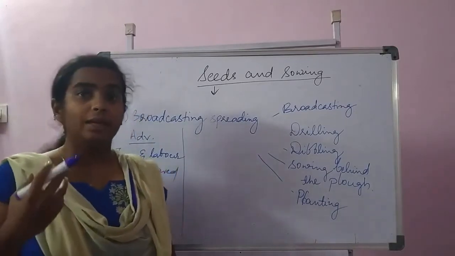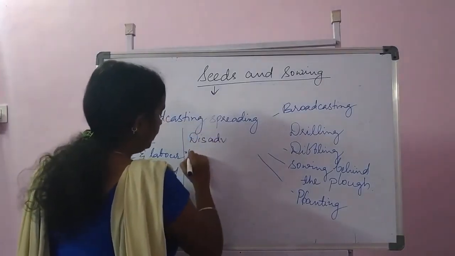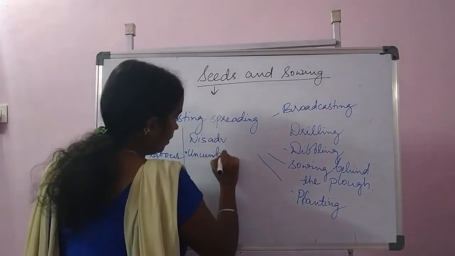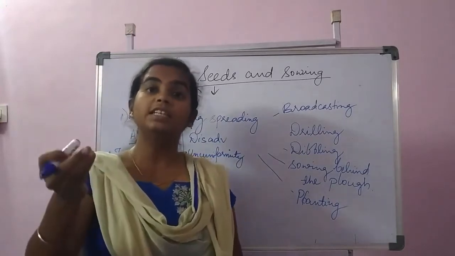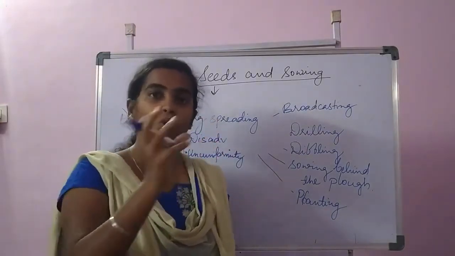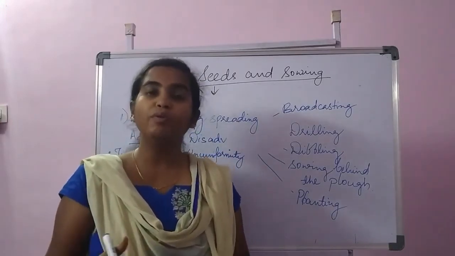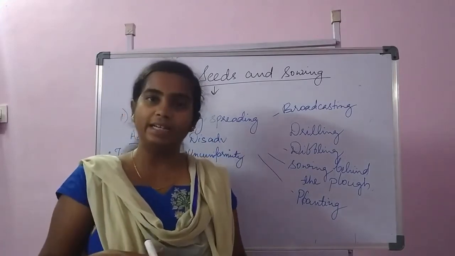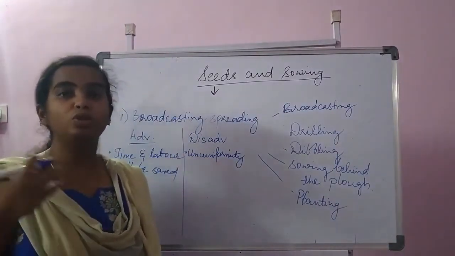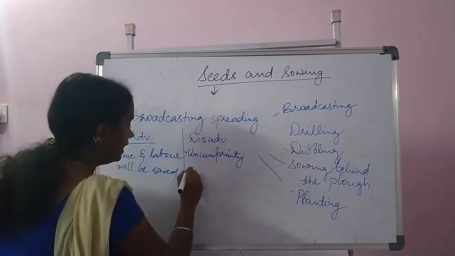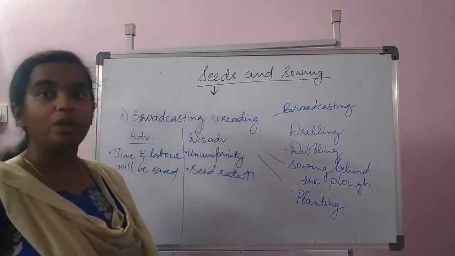Under disadvantages, there will be non-uniformity of the seed spread. Suppose I am spreading the seed, some seeds may be in much larger number in one place and fewer in some other place. Because of that, there will be non-uniformity in the germination and crop stand later. So that is one. Also the depth of the sowing, or the depth of the germination, will be non-uniform, and the seed rate will be increased. Seed rate requirement will be high.